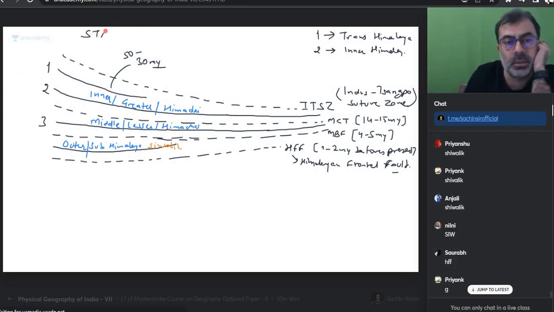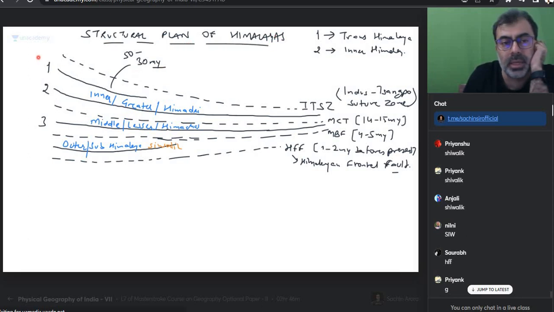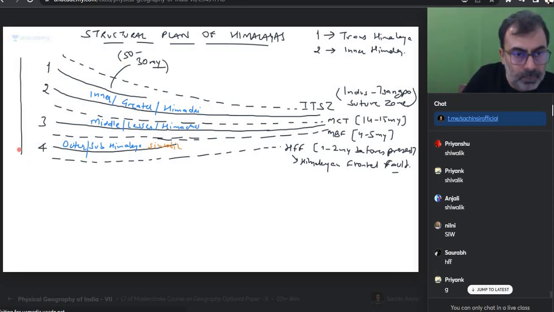What is this? This is the structural plan of Himalayas. Wider on the west. Can you see the years are also there? Age is also there. Can I say this side oldest, this side youngest?